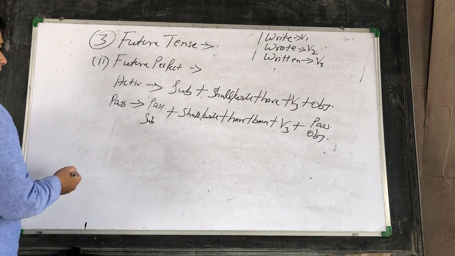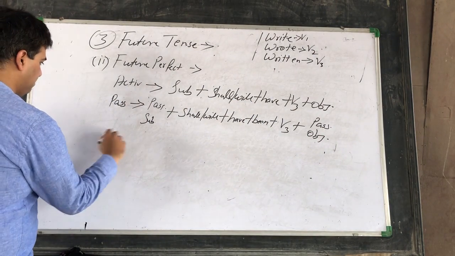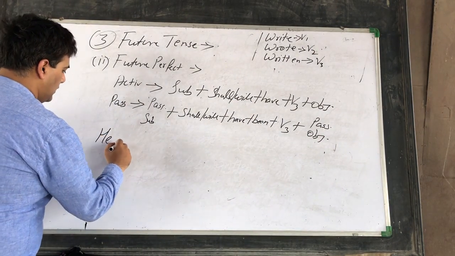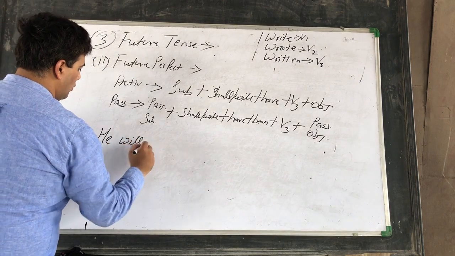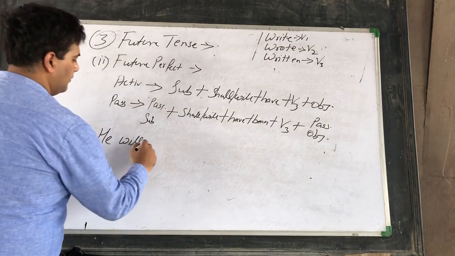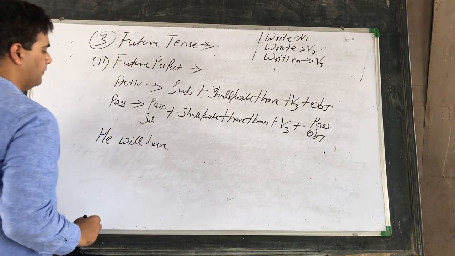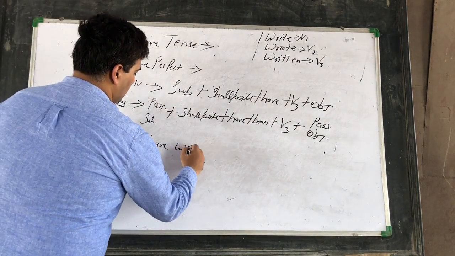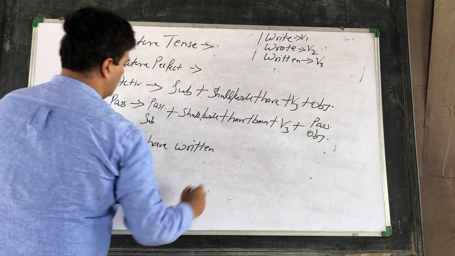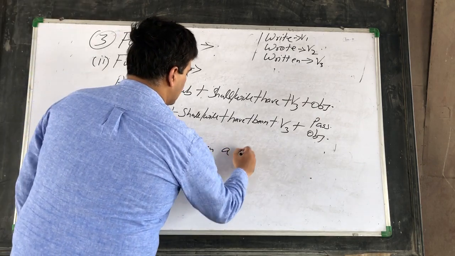Fine. Let us understand with the example here. He will have written a letter.